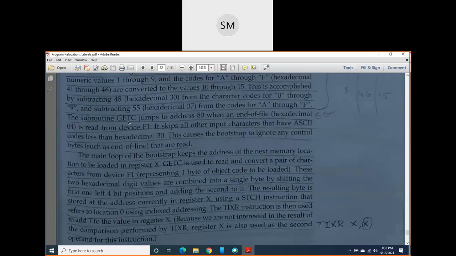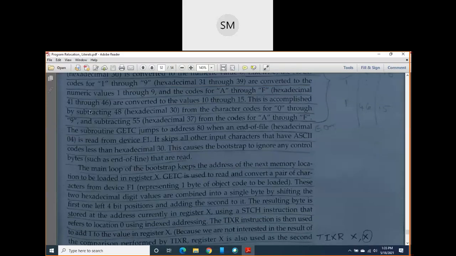Okay, a subroutine is nothing but a function definition, just like in a C program or any other programming language. So this GETC is a subroutine which performs some conversions. Here, there is a trick to convert: we have to subtract 48 from the value, and then we will get that.